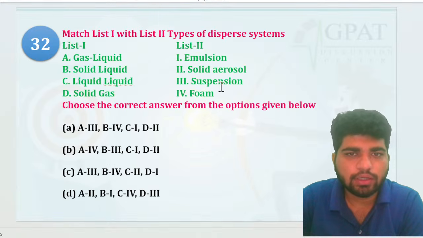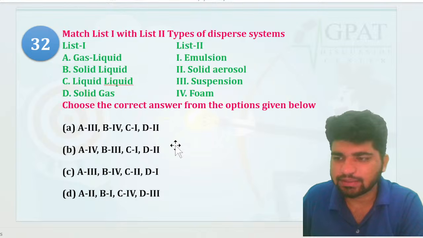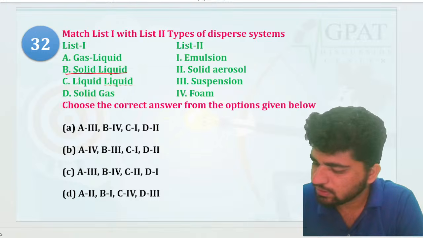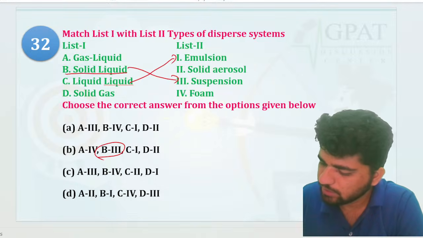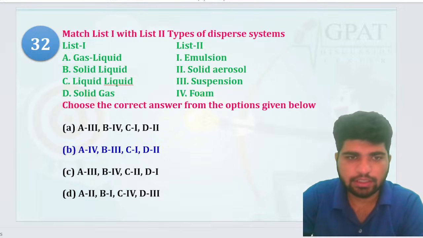चलो. Okay, now this one, disperse system. अरे रे रे रे, simple. Gas liquid, solid liquid, liquid gas. पहले easy वाले कर लो. Solid liquid is going to be the suspension, right? And liquid that is going to be emulsion. तो B का 3 यही बन गया आंसर. B का 3 and C का 1, that is going to be the correct one. B is going to be the correct, right?